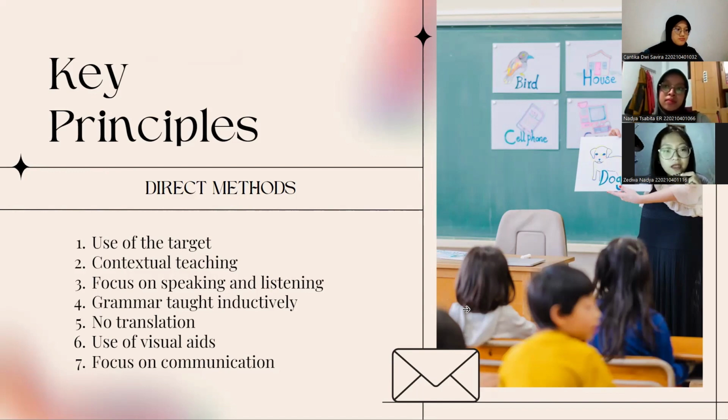The fifth is no translation. Translating can hinder fluency. The focus is on understanding and using English directly, not converting it from another language. The sixth is use of visual aids. Visual aids like pictures, flashcards, and gestures play a crucial role. They help students connect words with concepts and make learning more engaging.